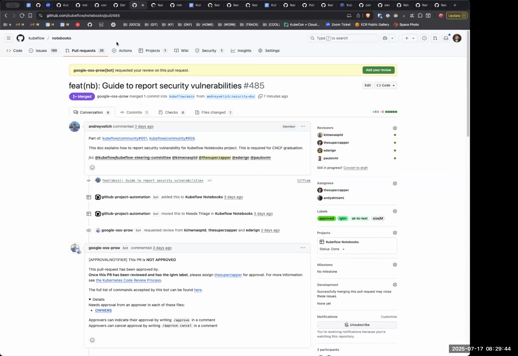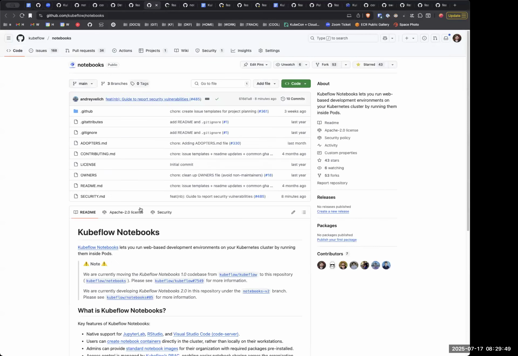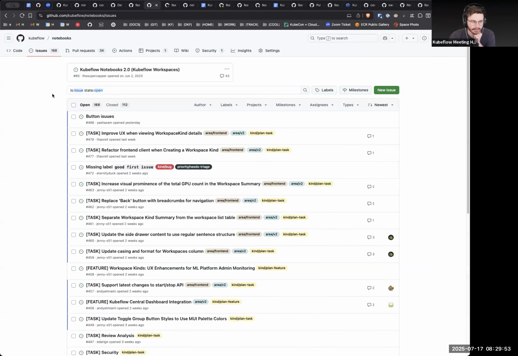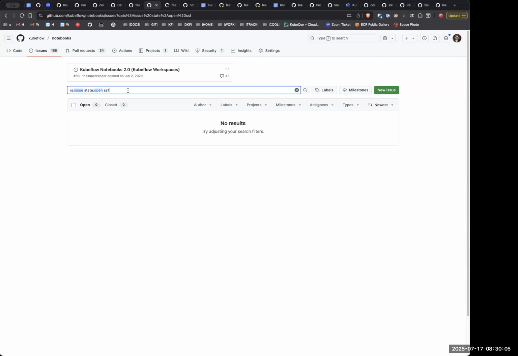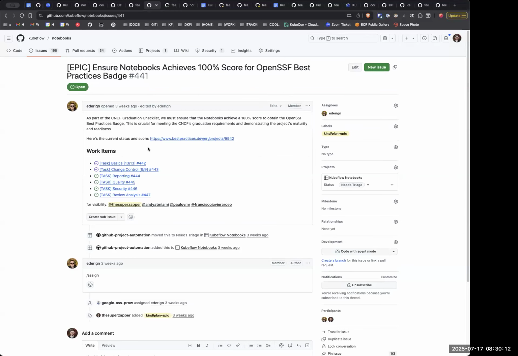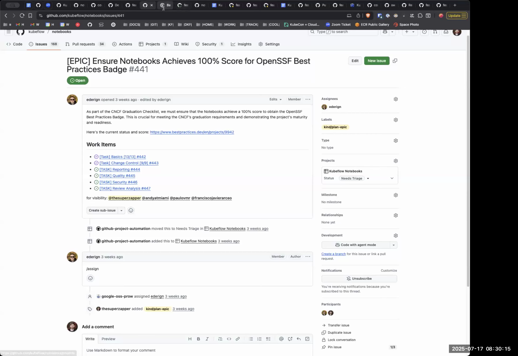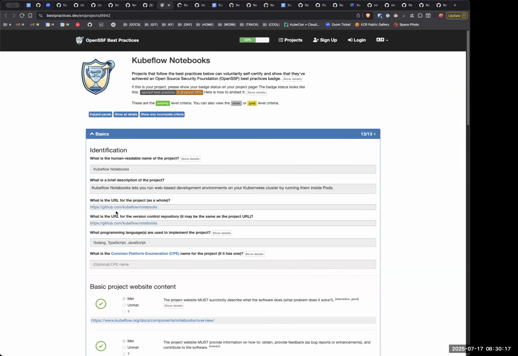Two questions. I know that Andy, you're working on OpenSF batch for notebooks. I know we need to complete it as fast as we can. I think Eder was working on it. One of the asks there is to fix vulnerabilities for notebooks. What are the updates from your side? I know we have a bunch of vulnerabilities for the V1 UI, and what plans do you have to complete the batch in that case?